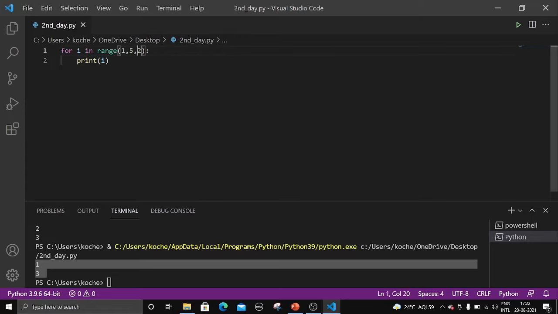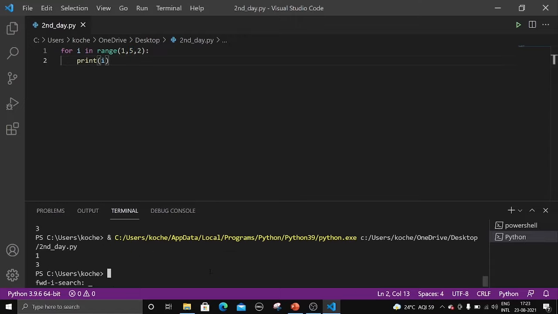And next here we have written 2 in the step side. What is step here? 2. So 1 plus 2. What is 1 plus 2? 3. 3 is printed. And next for 3, another 2 is added. What is 3 plus 2? 5. But what is our range? 5 minus 1, 4, right? Got it? So it will not be executed. So this